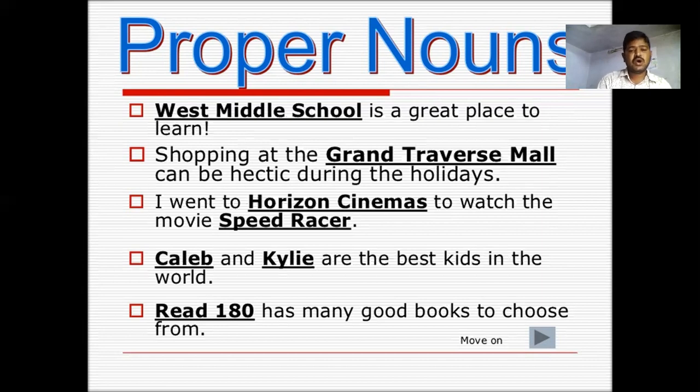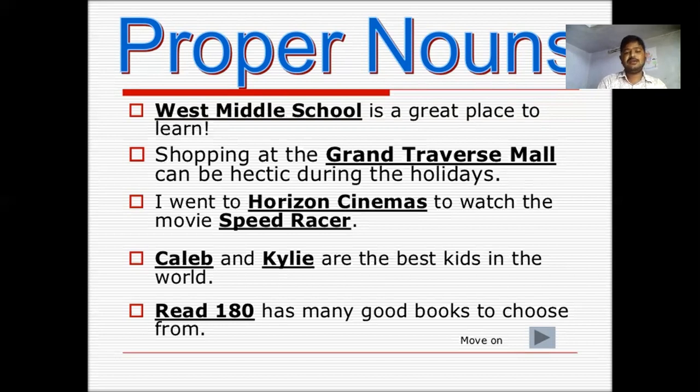I went to Horizon Cinemas to watch the movie Speed Racer. Horizon Cinemas is specific, so it can be treated as a proper noun. And Speed Racer is also a specific noun, so it is a proper noun. Caleb and Killy are the best kids in the world.